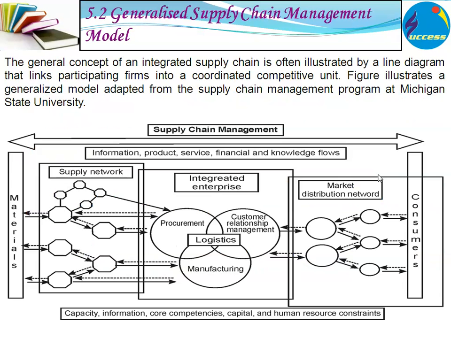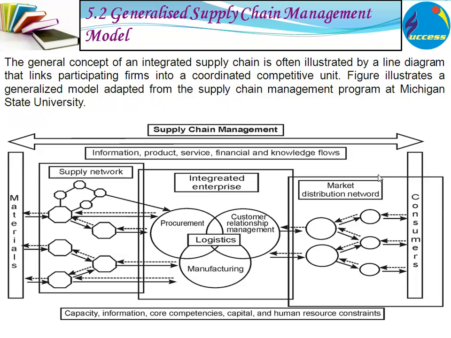So this is a very typical diagram of suppliers. First, on the left hand side we can see the supplier network. Raw material is supplied from the supplier network to the company. In between there is the integrated enterprise, that is the organization.